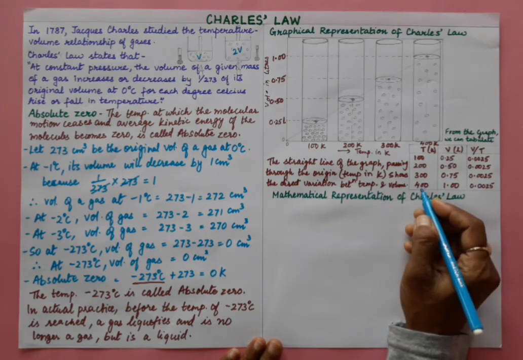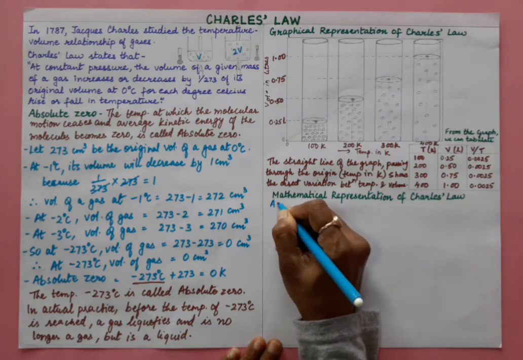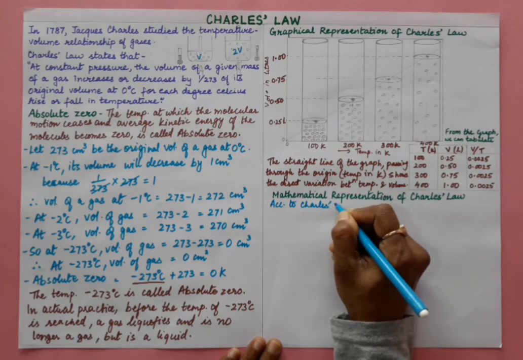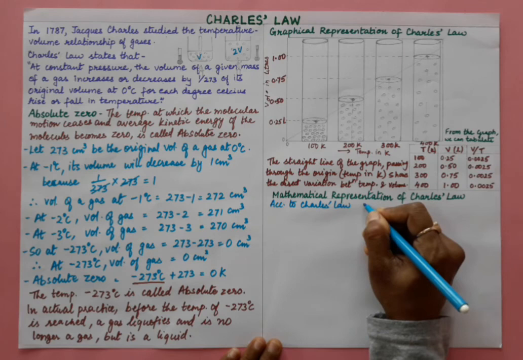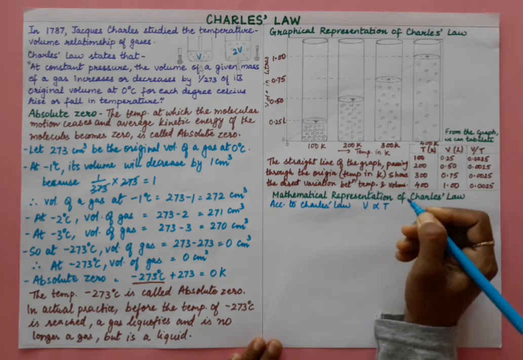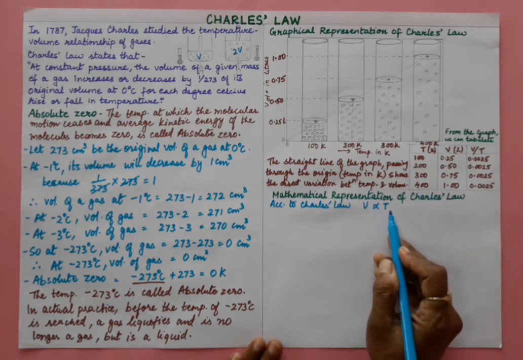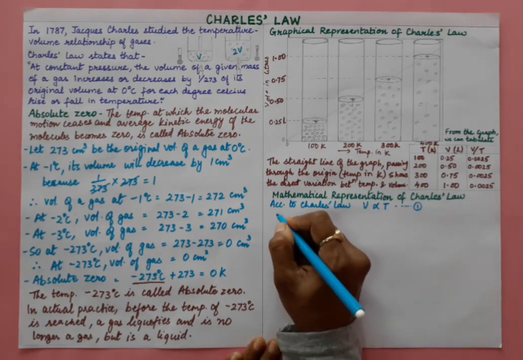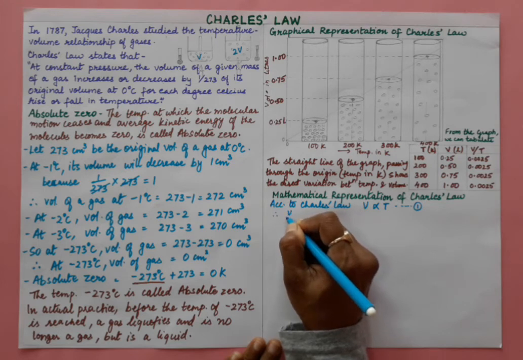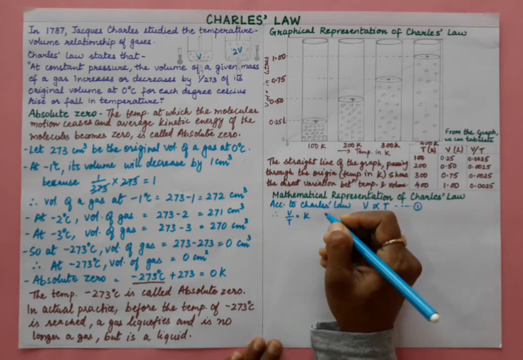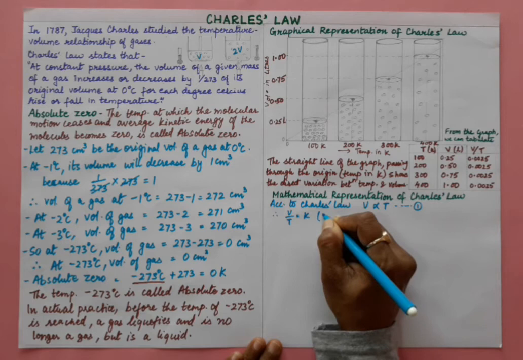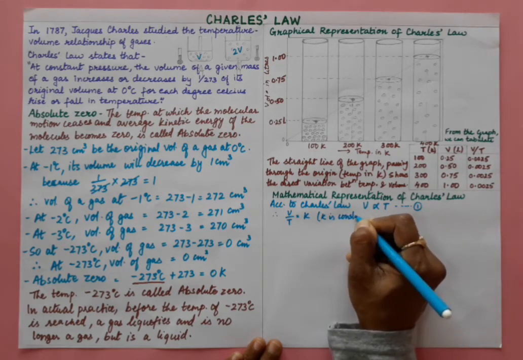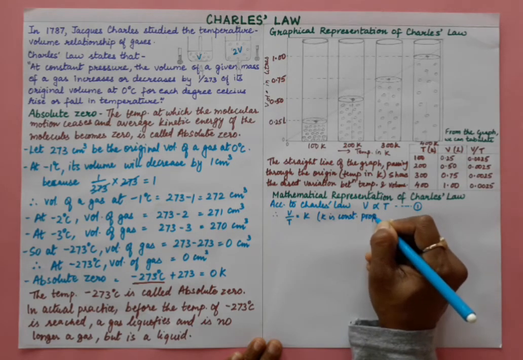So here, according to Charles' law, we know that V is directly proportional to T, okay, volume is directly proportional to T. Let this be our equation number 1. Therefore we can say V by T is equal to K constant, where K is the constant of proportionality.